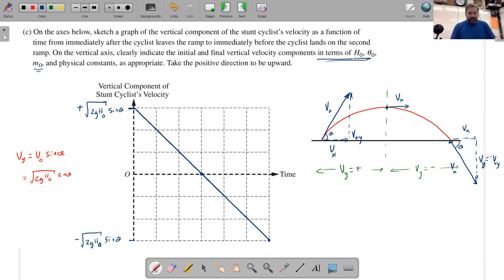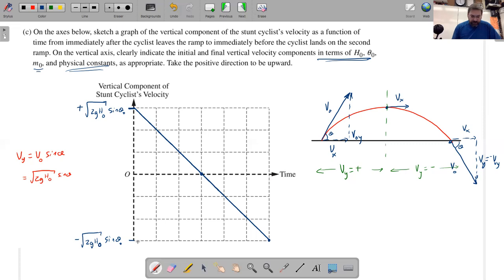They must be in terms of h naught. So I have an h naught, theta naught. There's theta naught. I guess I put little knots in there. M naught, there is no mass, and physical constants as appropriate. A physical constant includes g, and it's always okay to include square roots and the number 2 and whatnot. Okay, so that's that.